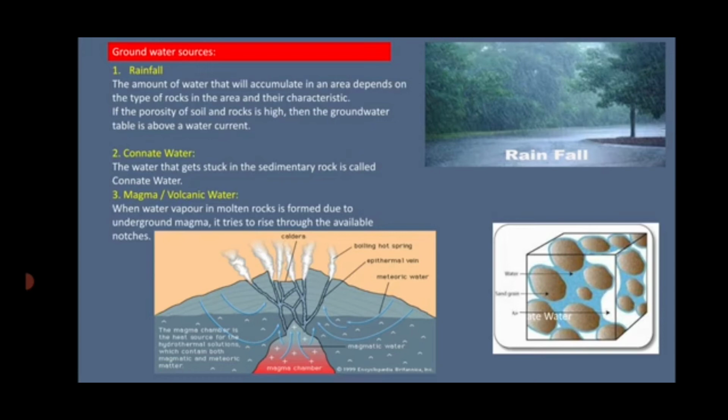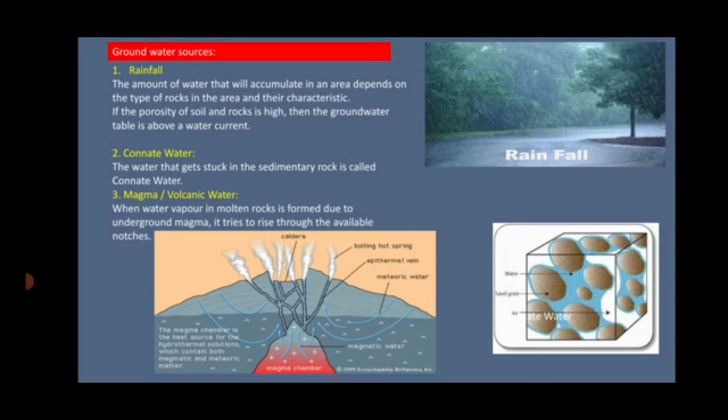Now this connate water does not seep into the soil from the surface. The water gets stuck in between the sedimentary rocks. Okay, so this water that gets stuck in the sedimentary rocks is called connate water. Okay, you can see the figure over here, how the water is between the rocks.